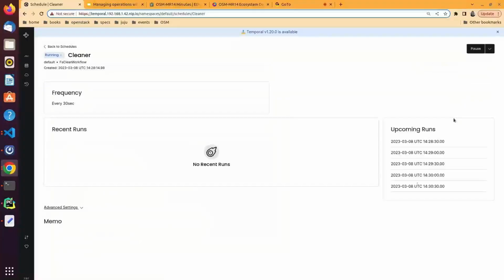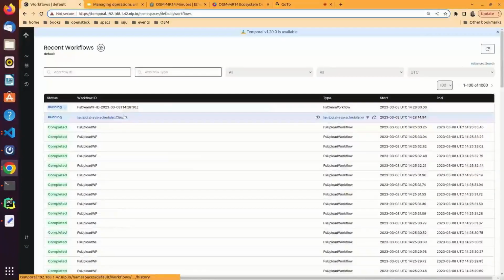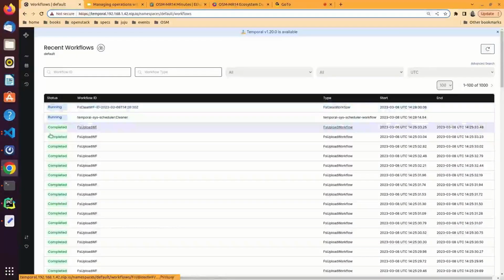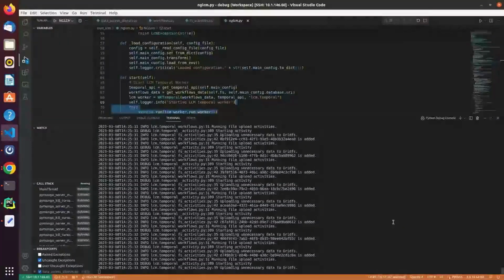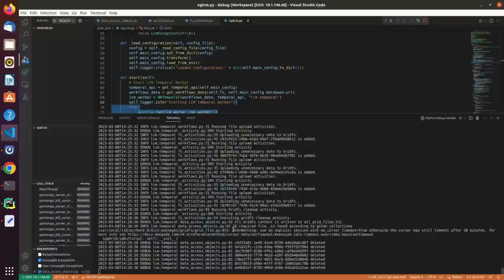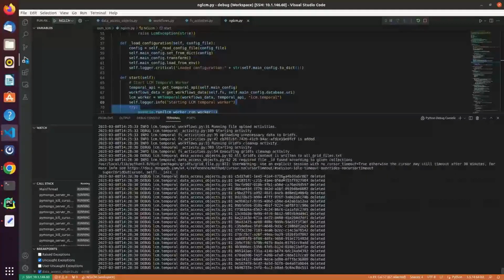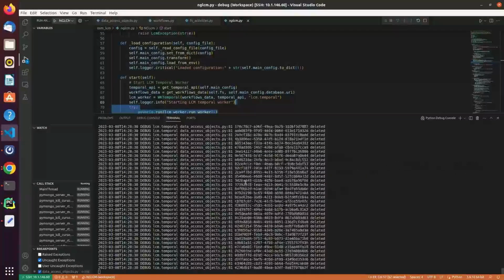Now cleaner is running. We can see upcoming runs every 30 seconds. It didn't run yet. We can go to workflows and let's check. Now it is running. It started to run. We can switch back to the container logs. Yes. Now the clean FS workflow executed a single activity run, and now it logs all the IDs of deleted files. And at the end, it should return a result, how many files were deleted.